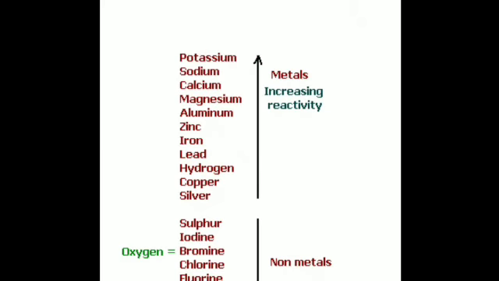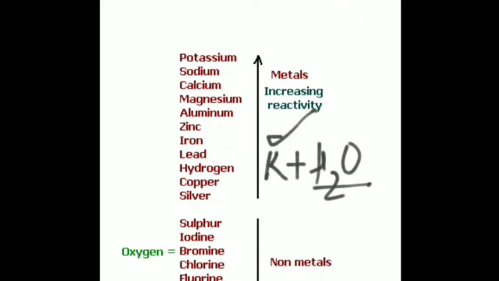Is that clear? I will show you, for example, the reaction of potassium plus water. Now this is a hydrogen containing compound. Just because potassium is much more reactive than hydrogen, you can see the position of hydrogen and the position of potassium over here. It can easily take its place, displace it, and form potassium hydroxide, and hydrogen gas will be liberated. Is that clear? And all the elements placed below hydrogen in the reactivity series will not be able to displace hydrogen from compounds like water and acids to form hydrogen gas.